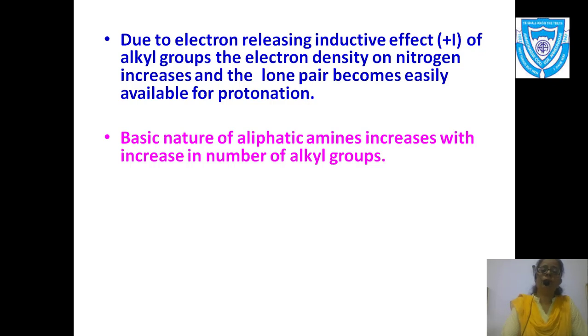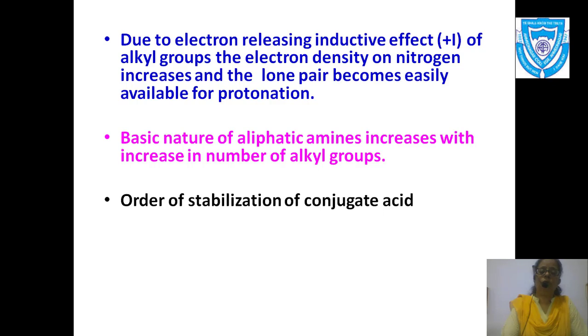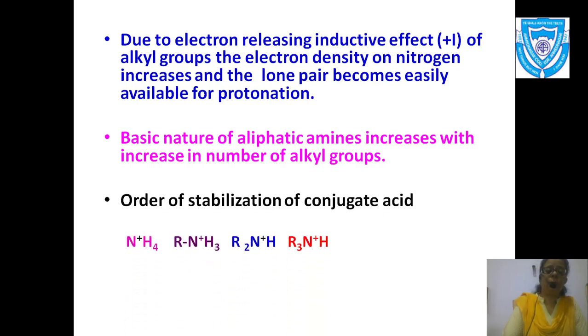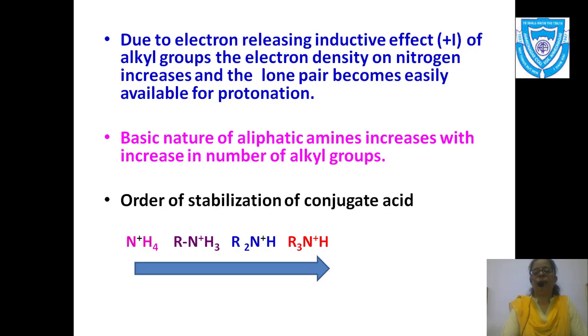I have given you the order of stabilization of the conjugate acid. Now see, as I move from NH4+, this is the conjugate acid of ammonia, next is the conjugate acid, or you can say the protonated amine further. Okay, it is a protonated ammonia, protonated amine, or the conjugate acid.